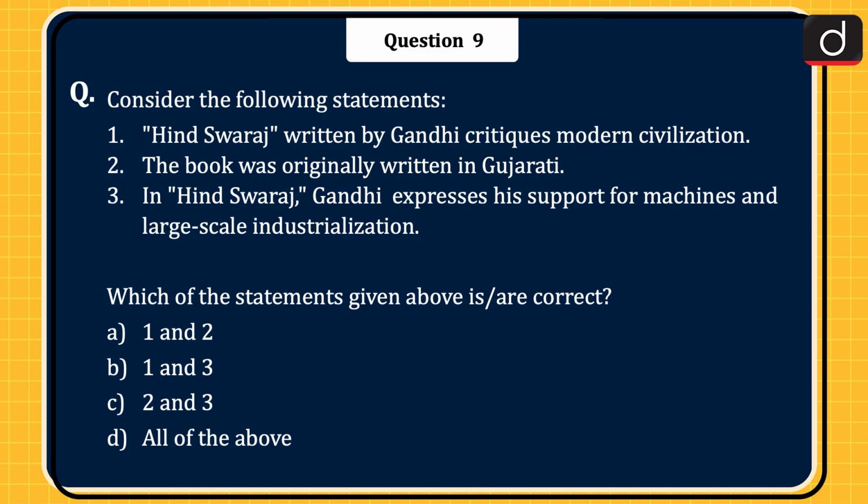Next question is, consider the following statements. 1. Hind Swaraj written by Gandhi critiques modern civilization. 2. The book was originally written in Gujarati. 3. In Hind Swaraj, Gandhi expresses his support for machines and large-scale industrialization. Which of the statements given above is or are correct? 1 and 2, 1 and 3, 2 and 3, or all of the above? The correct answer is option A, 1 and 2.